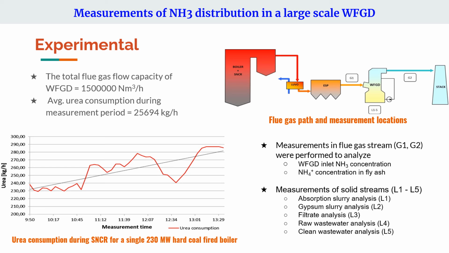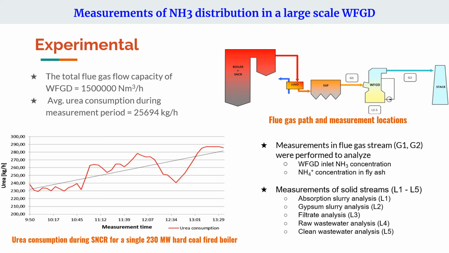Each boiler is equipped with SNCR with 3-level urea injection and an electrostatic precipitator, ESP. The total flue gas capacity of the WFGD is equal to 1.5 million Normal cubic meters per hour.